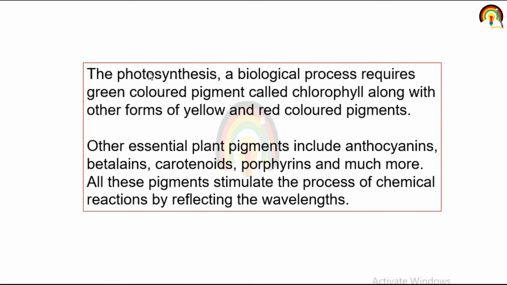Photosynthesis, a biological process, requires a green color pigment called chlorophyll. As we discussed, chlorophyll is present. Suppose this is a thylakoid,